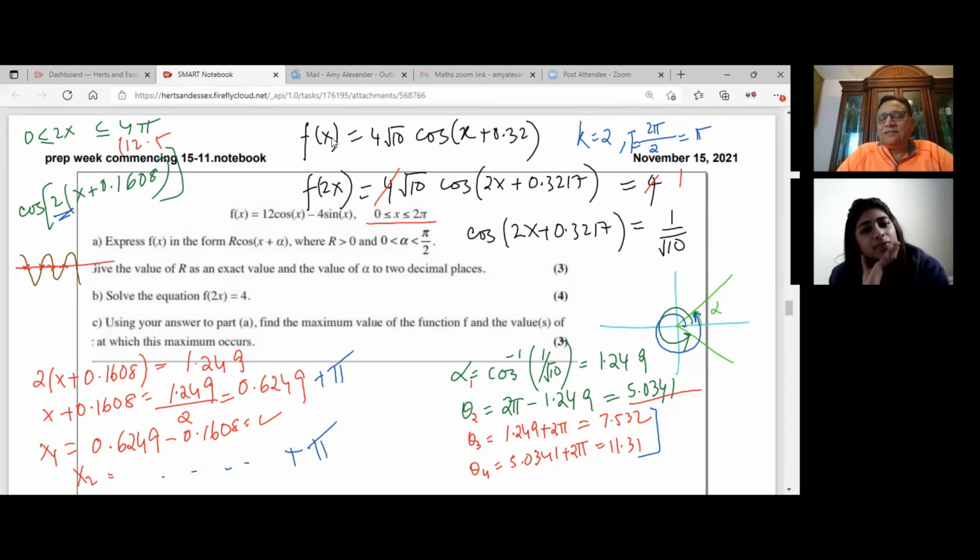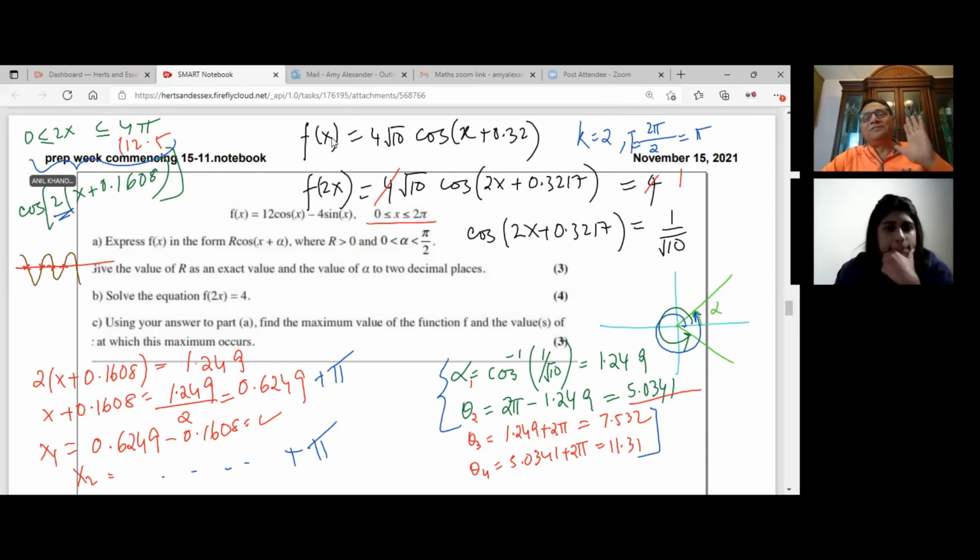So I'll suggest, on the safe side, calculate from the first 2 values, and for the other repeated values, keep on adding pi till you are within the domain of 12.5. You get the idea? So you get all your answers. Does that make sense to you? Yeah, that's very clear.